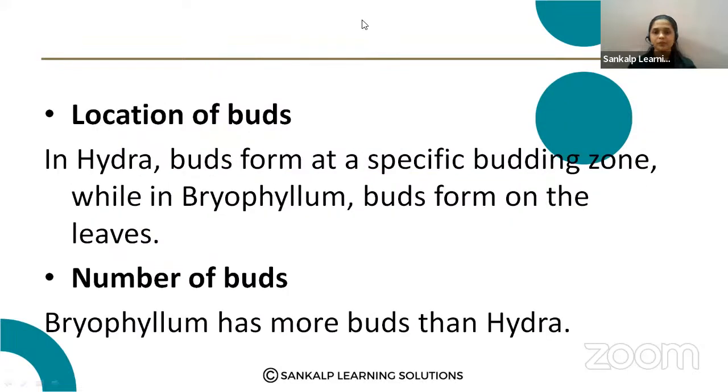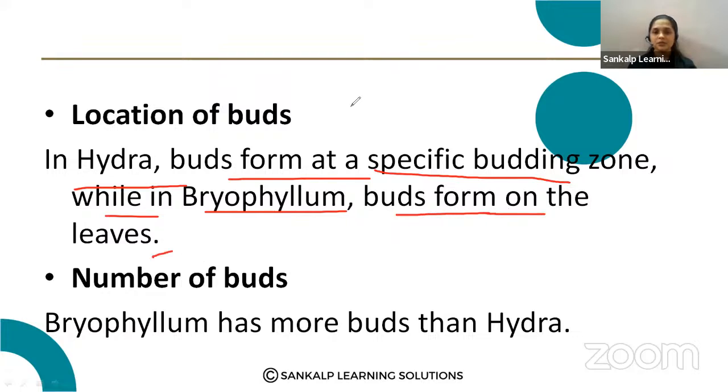Next question. How does the budding in hydra differ from the budding in bryophyllum? In hydra, buds are at a specific budding zone, while in bryophyllum, buds arise on the leaves. Just imagine in the bryophyllum leaf, the buds arise from each notch of the leaf like this.